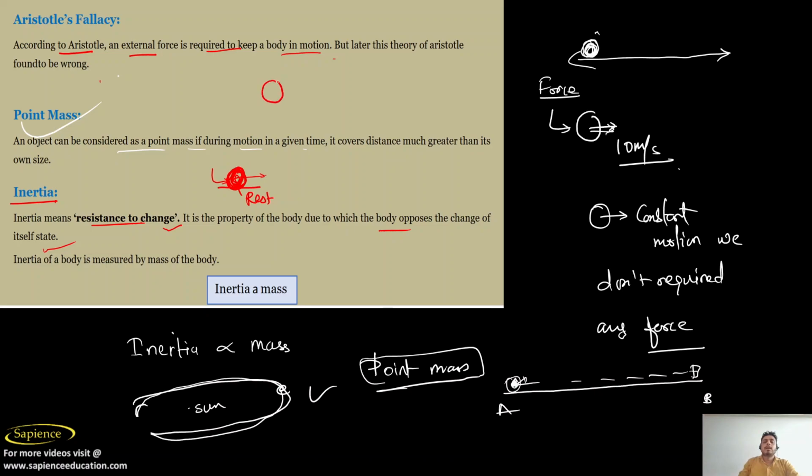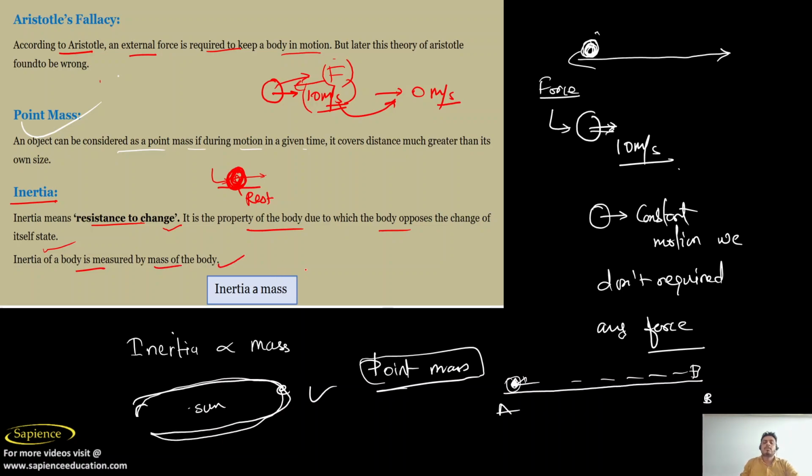Let us consider an object that has a motion of 10 meter per second. I want to change its state from 10 meter per second to 0 meter per second. So I need to apply a force. Then the body will resist this force. The body won't try to change its speed from 10 meter per second to 0 meter per second. It means that the body always tries to resist its change. So this property of a body is called its inertia. Inertia of a body is measured by the mass of the body.